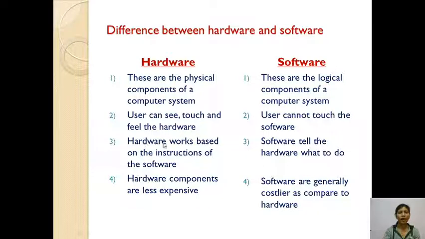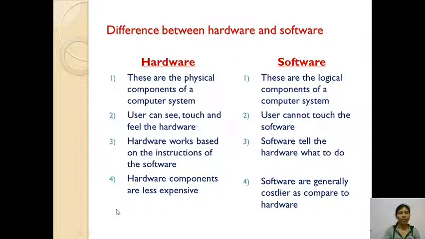Then the third one. Hardware works based on the instructions of the software. Whatever instructions the software has given, the hardware works accordingly. It completely depends on the software. Software tells the hardware what to do. Then the fourth one: hardware components are less expensive and software is generally costlier compared to hardware.